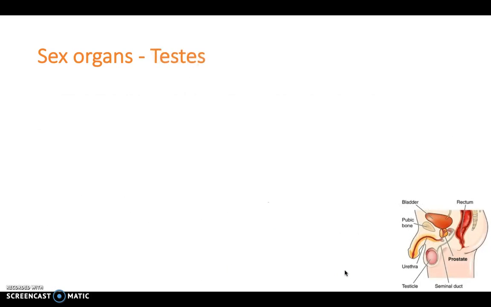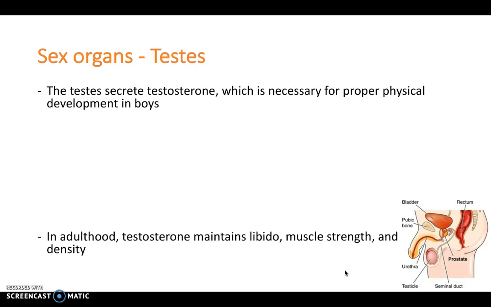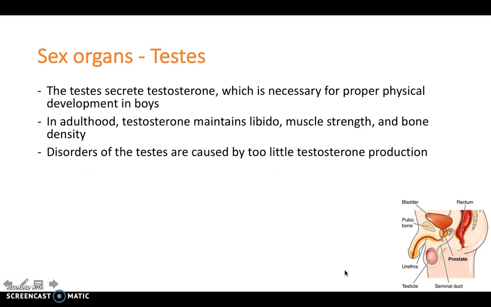Moving on to the male aspect of the sex organs, the testes secrete testosterone, which is necessary for proper physical development in boys. In adulthood, testosterone maintains that libido, that muscle strength and that bone density, in other words, those masculine characteristics. And therefore any disorders of the testes are usually caused by having too little testosterone production.